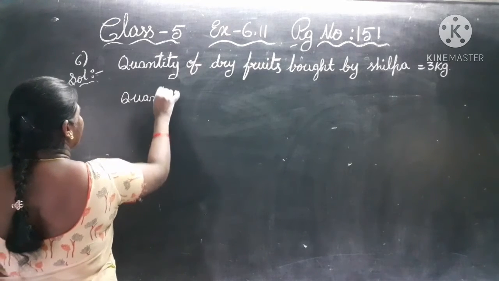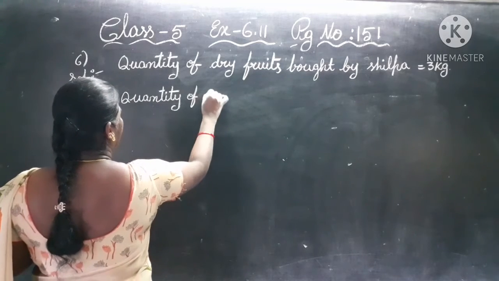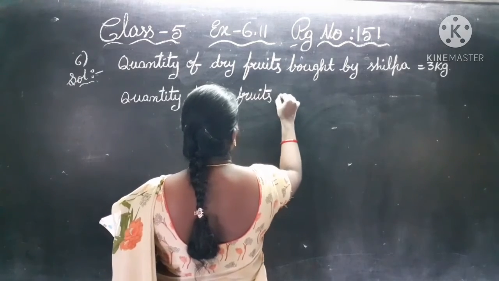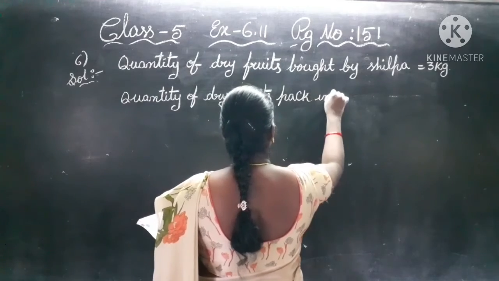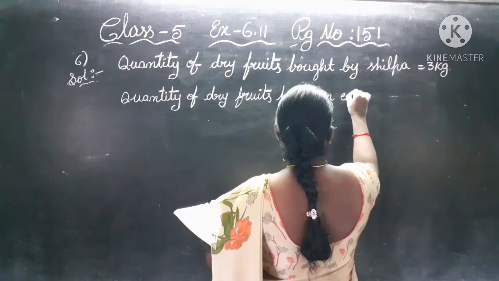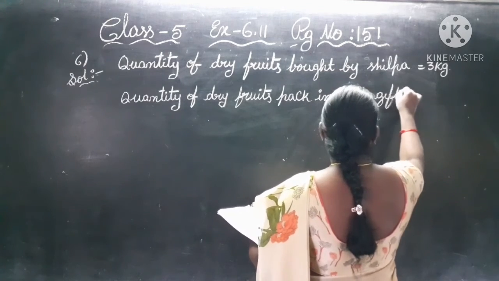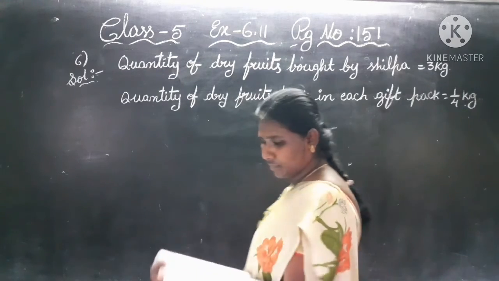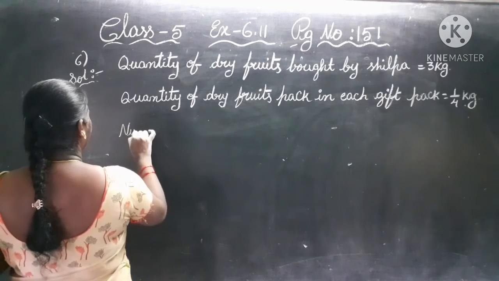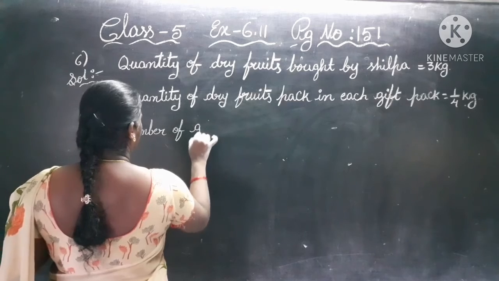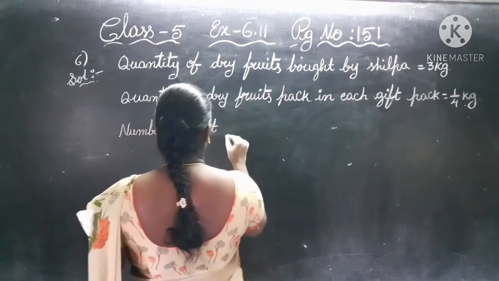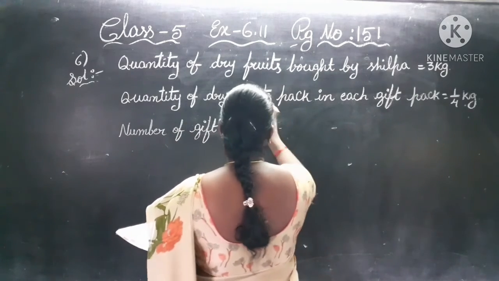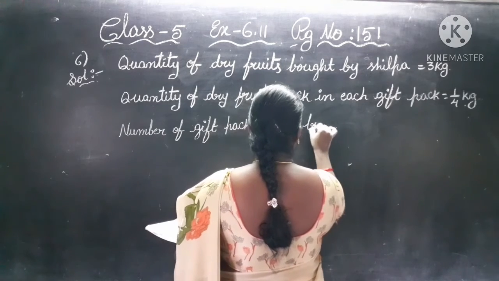Quantity of dry fruits packed in each gift pack is equal to 1 by 4 kg. Number of gift packs made by Shilpa.